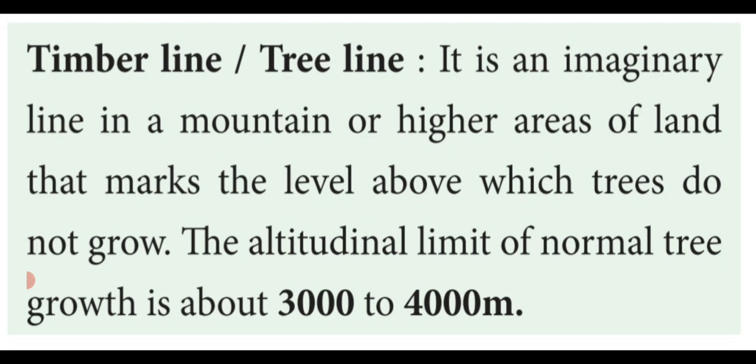That is called a timberline. The altitudinal limit of normal tree growth is about 3000 to 4000 meter. So timberline means it is an imaginary line in a mountain or higher level areas of land that marks the level above which trees do not grow. The altitude limit of normal tree growth, 3000 to 4000 meter, is an important 1-mark question. What is timberline is a 2-mark and 3-mark question.